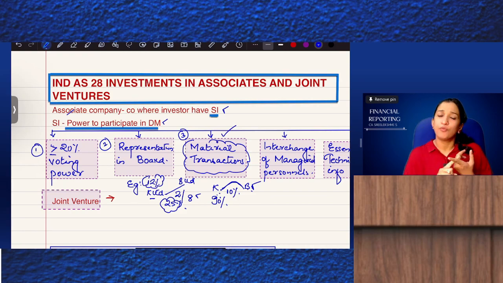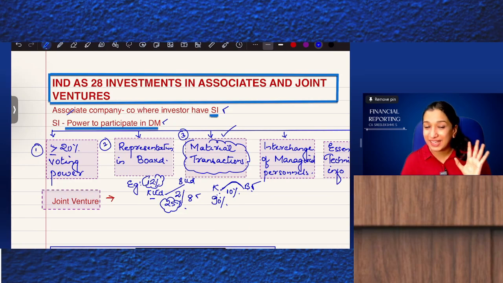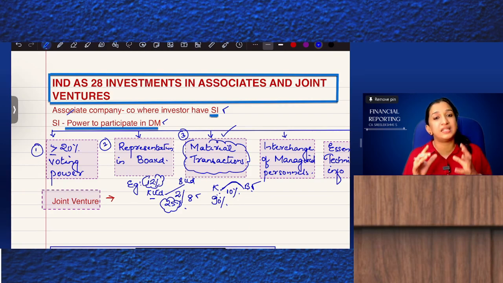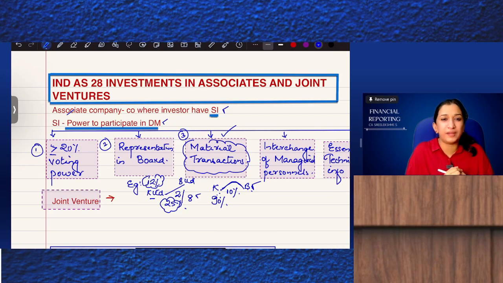So five cases are listed by Ind AS 28 which can give significant influence to a shareholder. First, more than 20% voting power. Second, representation on the board, where you need to check how much voting share the company is getting. Third, apart from the shareholder-company relationship, material transactions. Then, interchange of managerial personnel.